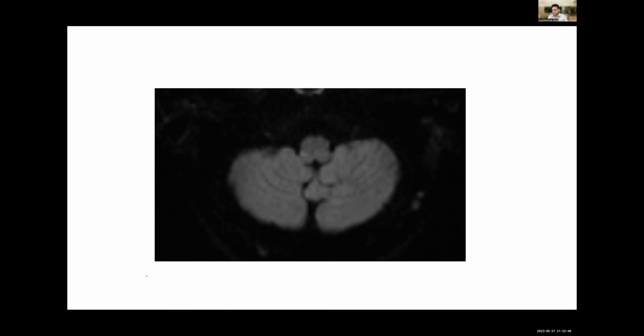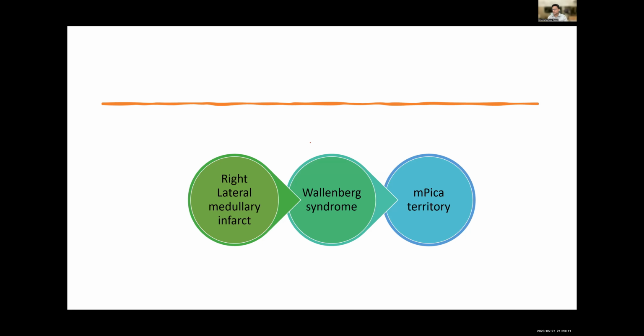This is a 55-year-old male patient with vertigo, and this is the diffusion weighted MR image. What is the diagnosis? What are you seeing here? Yes, this is an infarct. This is a right lateral medullary infarct, which is also called Wallenberg syndrome.